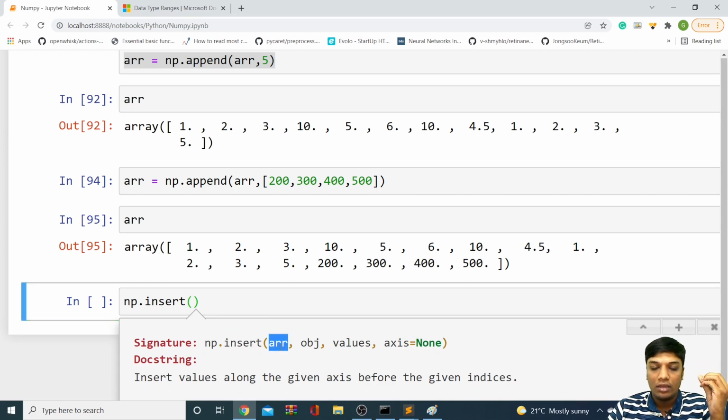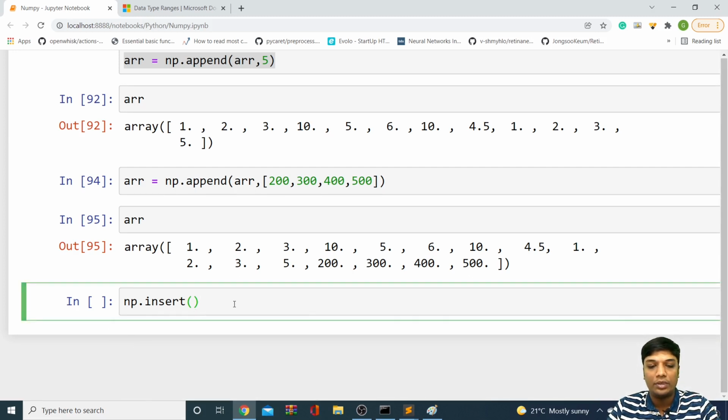In this insert function, basically you have to give three values. One is the array, second is the index which you want to insert from, and the values whatever you want to insert. We also have an axis, but as we are only working with one axis right now, no need to worry about this. Mainly array, object, and the values. Mainly three attributes: which array you want to work with, the index where you want to insert, and the values you want to insert. That's how you can work with insert.